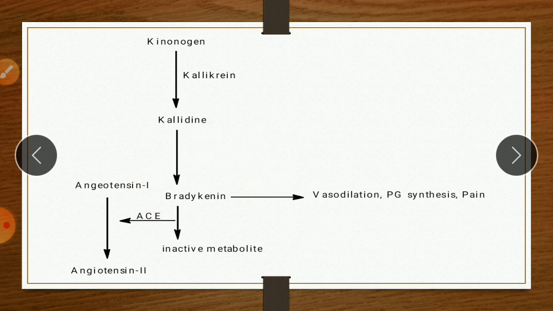So in short, bradykinin causes decrease in blood pressure due to its vasodilation effect. Angiotensin II causes vasoconstriction and increases the blood pressure. So for us to reduce the blood pressure, we want to increase the effect of bradykinin and decrease the effect of angiotensin II. So the common factor is ACE. ACE has dual function, that is conversion of angiotensin I to angiotensin II, and it is also involved in the metabolism of bradykinin.